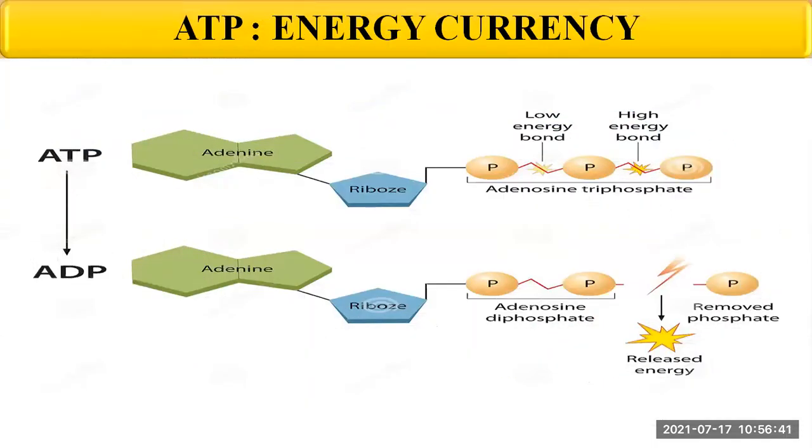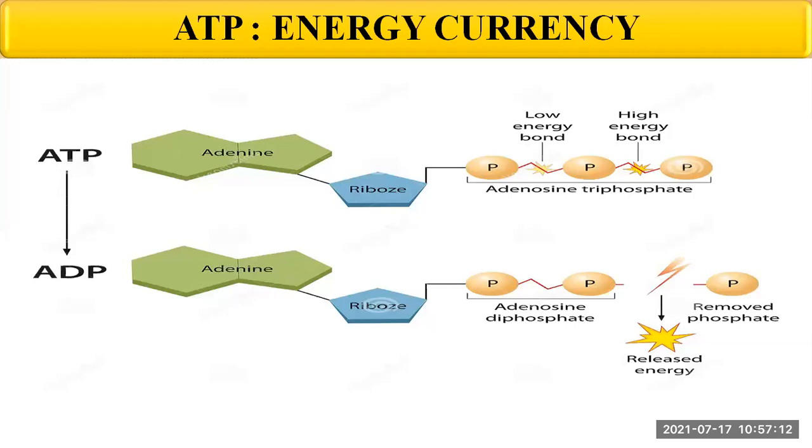Then we have learned the structure of ATP. Adenosine triphosphate is an energy-rich molecule, and energy is stored in the bonds by which the phosphate groups are attached to each other. The molecules are stored in the cells as per the need. Chemically, ATP is a triphosphate molecule formed from adenosine, that is a ribonucleoside.